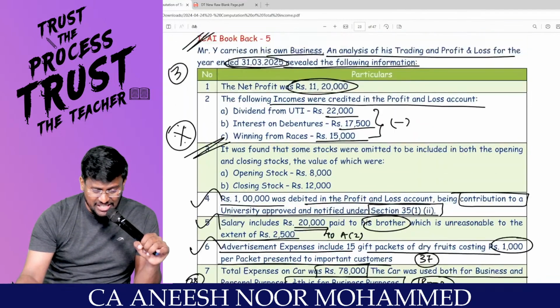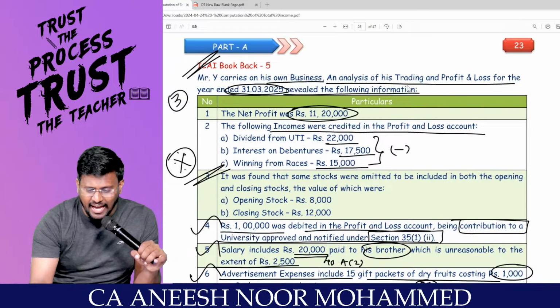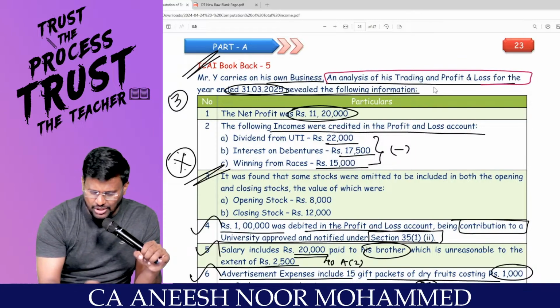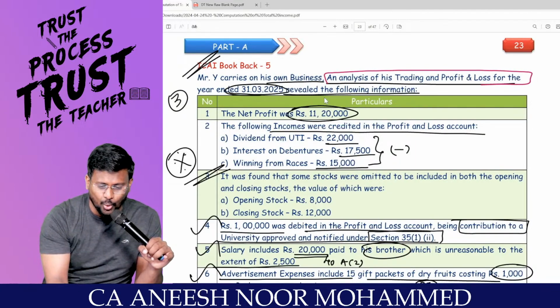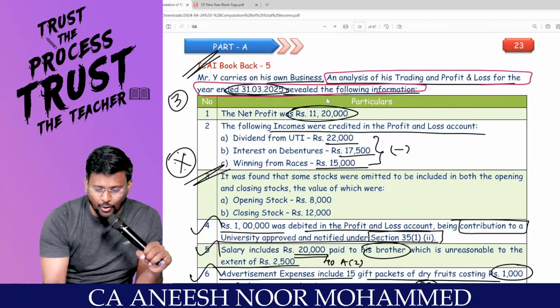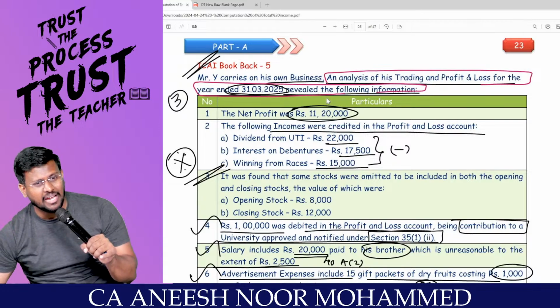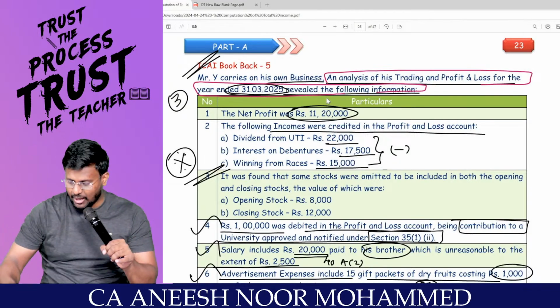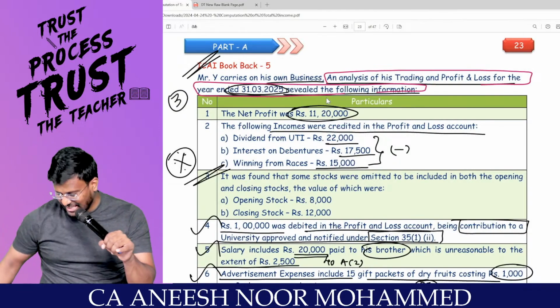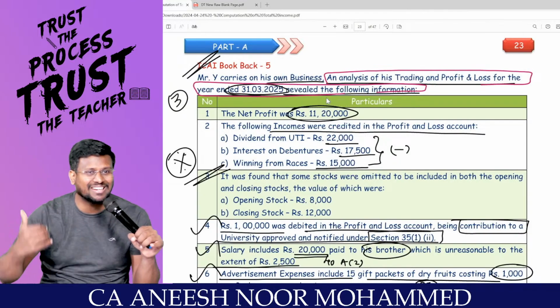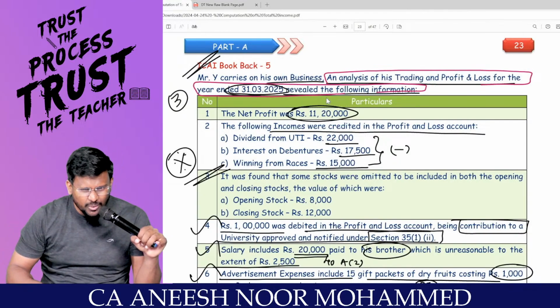Because the question specifically told that an analysis of trading and P&L account revealed the following information. That means in the debit side of the P&L account, he debited drawings. Hello? That is a blunder. Are you all really with me?